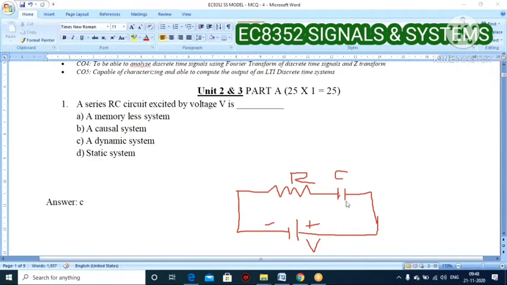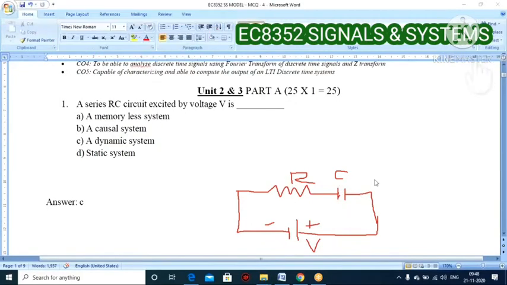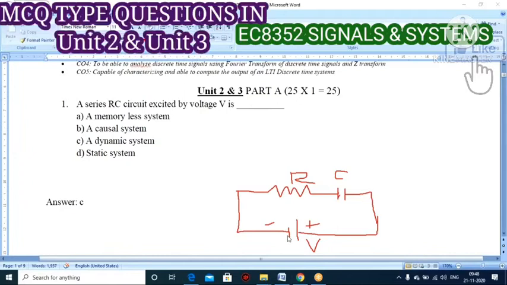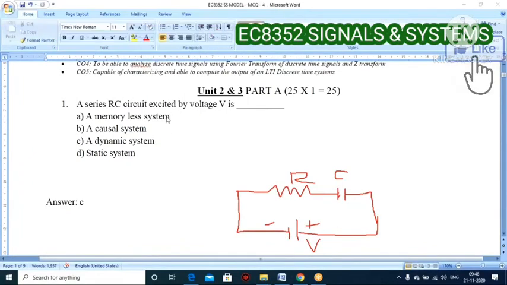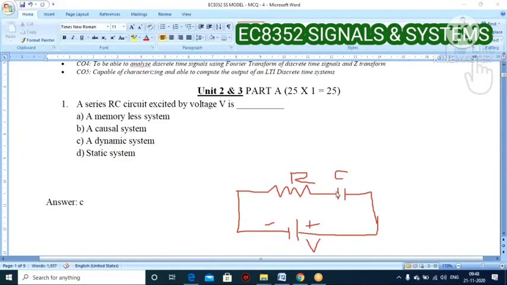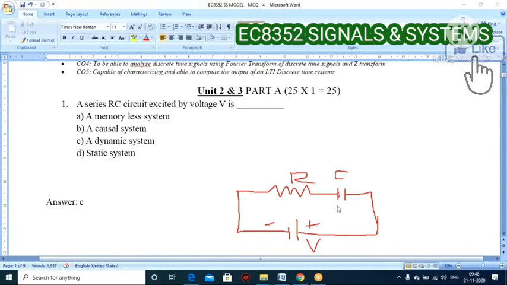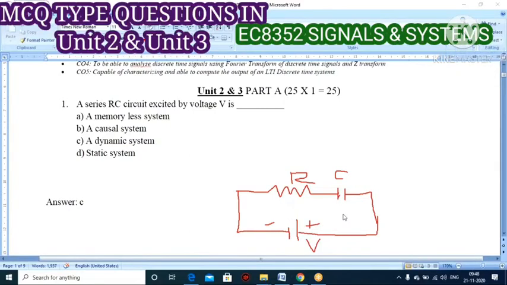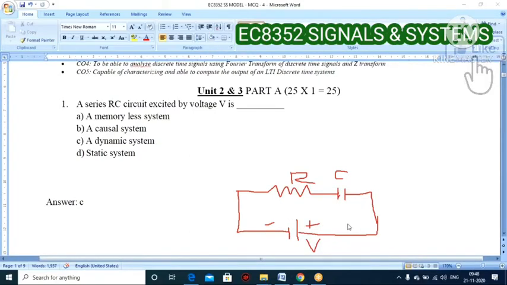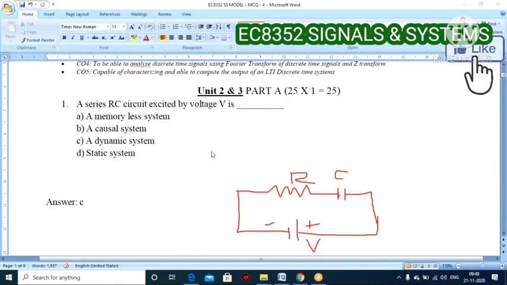Because your circuit has a capacitor, and the capacitor is a storage element, our RC circuit definitely has memory. So memoryless is wrong; this condition is not satisfied. Second, since the capacitor is a storage element, it depends on the present, past, as well as future, so it is a non-causal system. But here the answer given is causal, so it is also wrong.